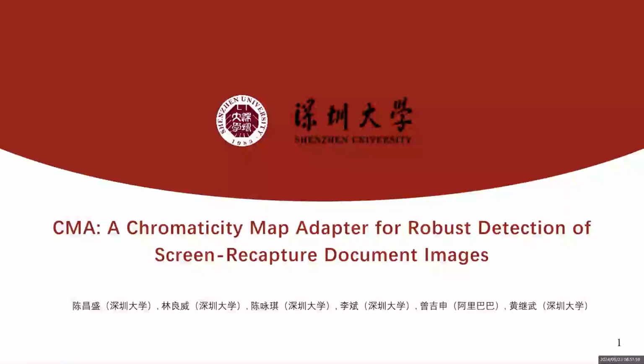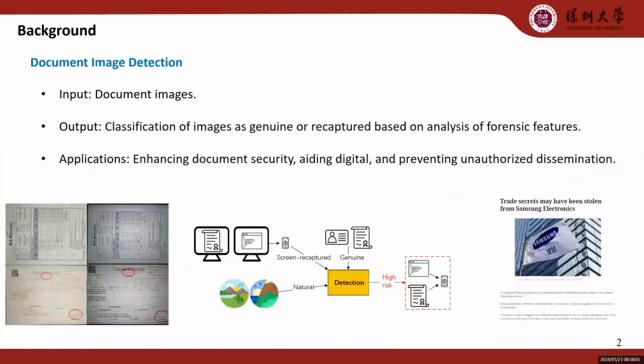CMA, a chromaticity map adapter for robust detection of screen-recaptured document images. Our research focuses on document image detection technology, which is becoming increasingly important in modern e-commerce and e-government. As more documents such as IDs, contracts, and certificates are digitized, the security and integrity of document information face unprecedented